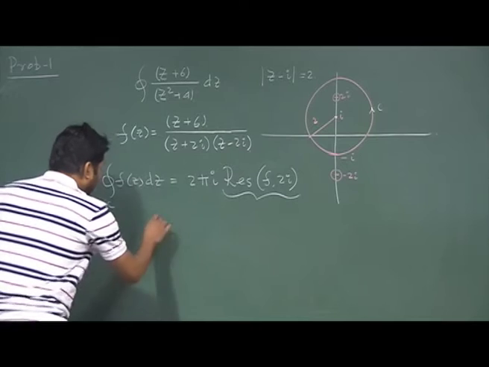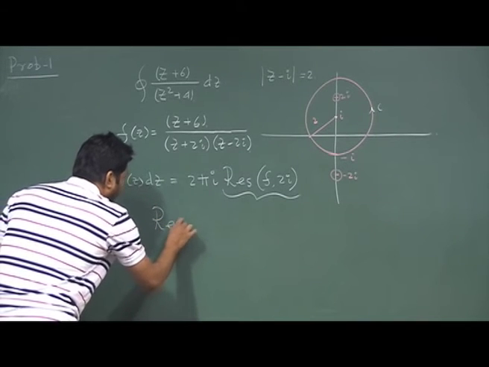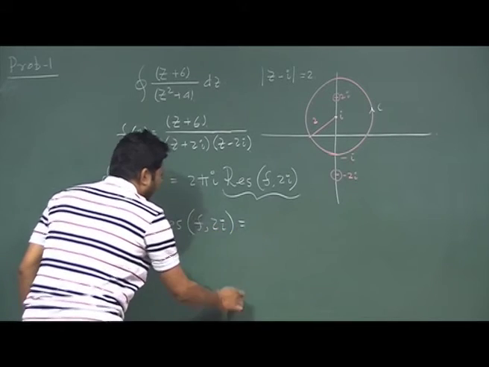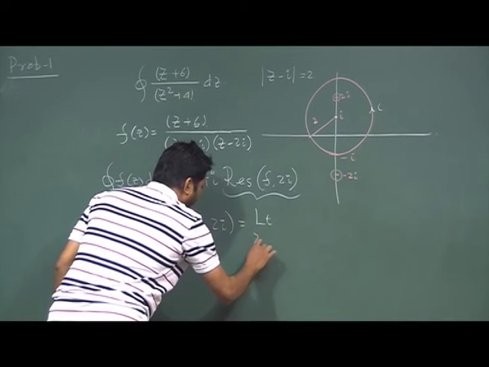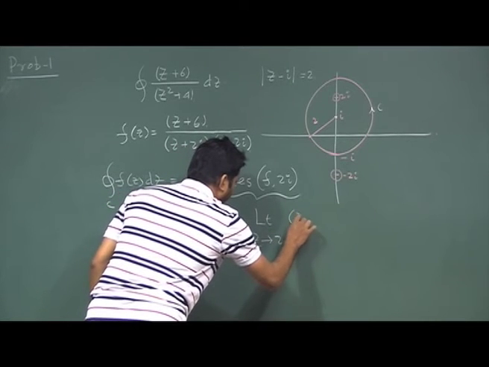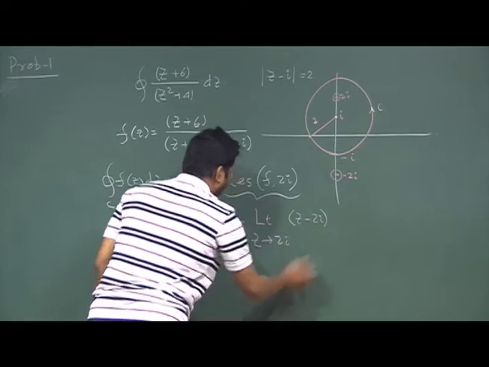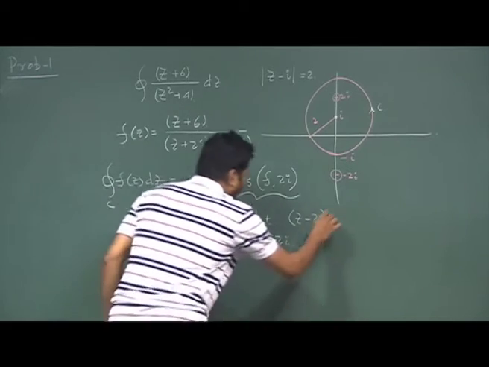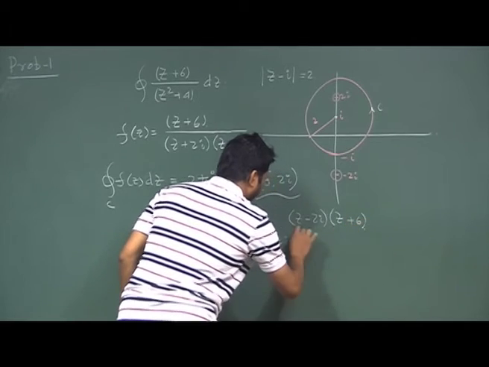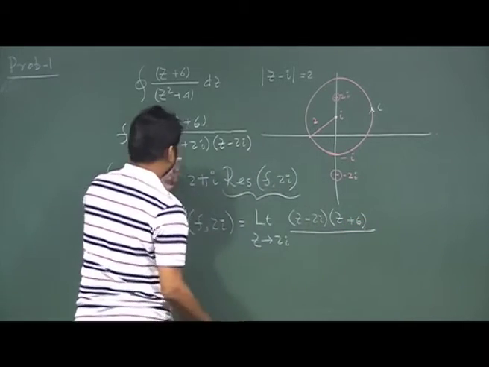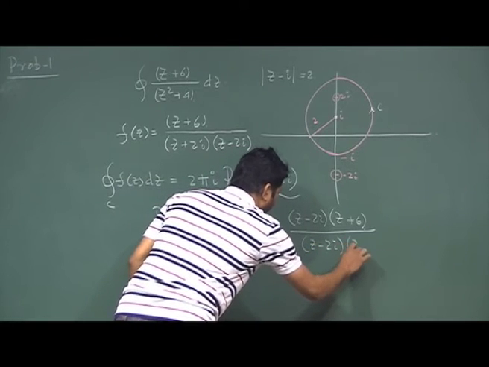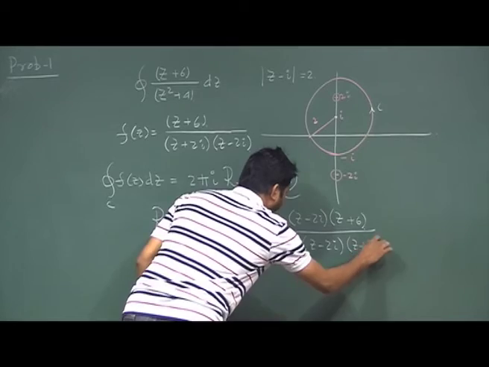Let me find out how the residue can be found. The residue at 2i is the limit as z tends to 2i of z minus 2i multiplied by the function, z plus 6 divided by z minus 2i times z plus 2i.